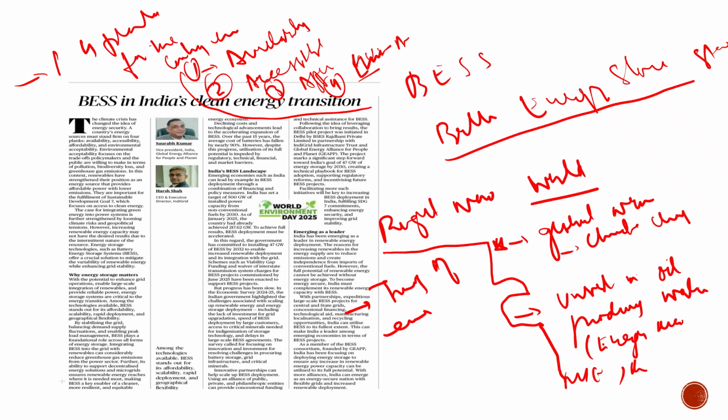So definitely there is a need to move away from conventional energy to much cleaner energy. And for shifting to cleaner energy, we need to shift to other resources, and for that we need storage.